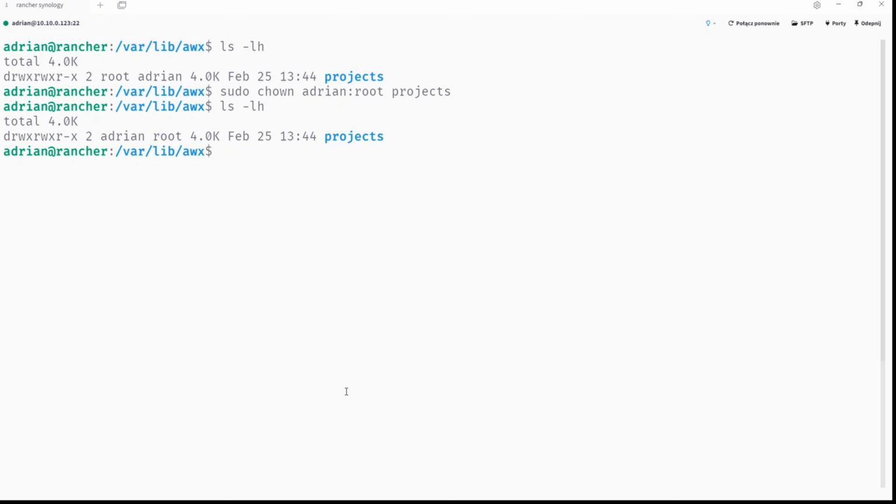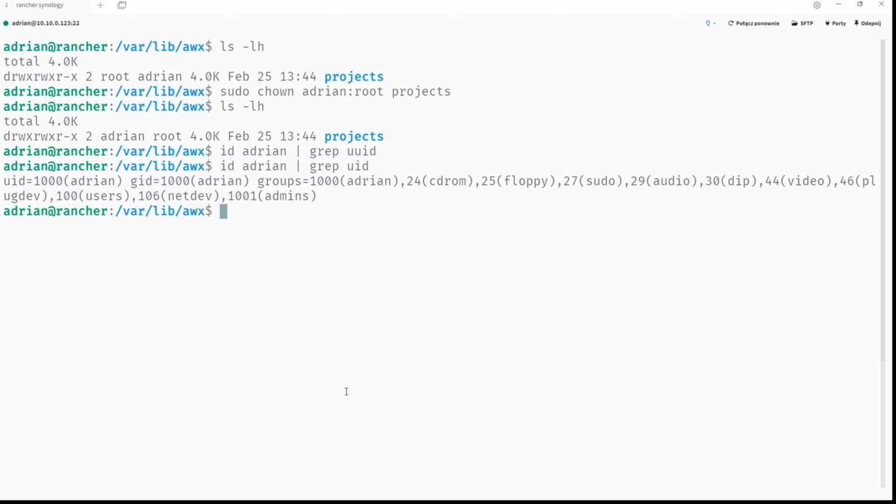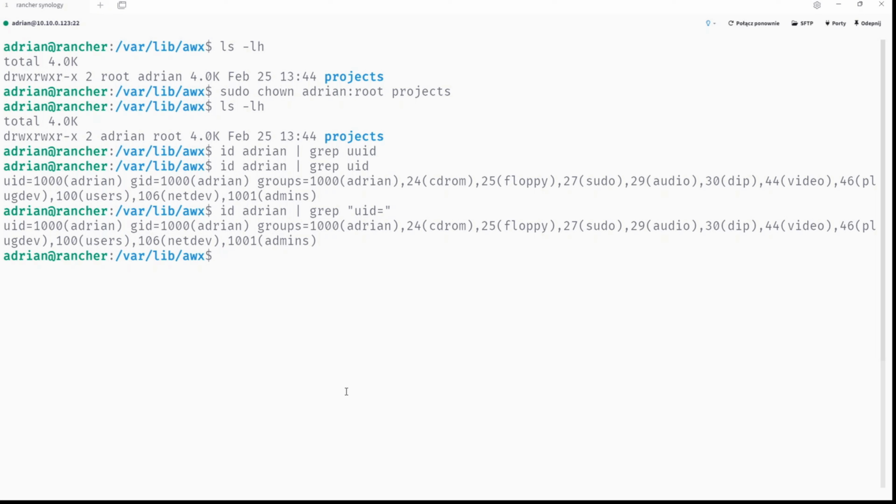Why did I do it? Because it is behaving the way that my user has UID 1000, right? And we can grab the UID, something like, I don't know really, maybe this way. Okay, UID equals, so we can try to make it work this way. We'll see. No, I thought it's able to grab all of this.